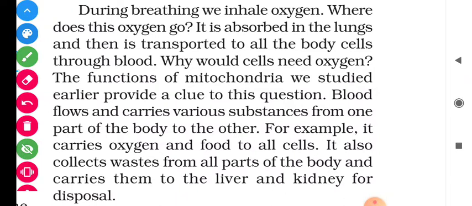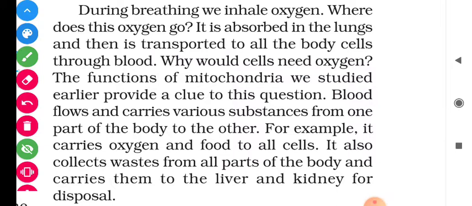During breathing, we inhale oxygen and exhale carbon dioxide. But does anyone know where this oxygen goes? Where is this oxygen utilized inside our body? Students, this oxygen is absorbed inside the lungs, and then it is transported to all the body cells through the blood. This entire mechanism we will study in standard 10 in the respiratory system.